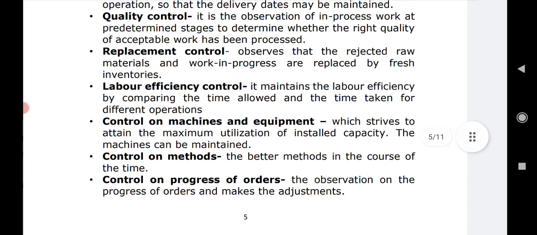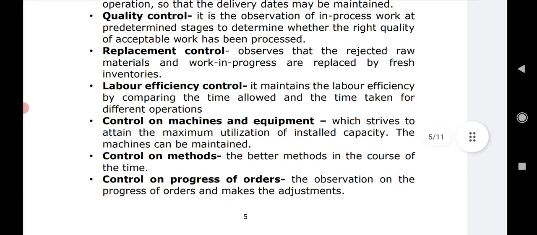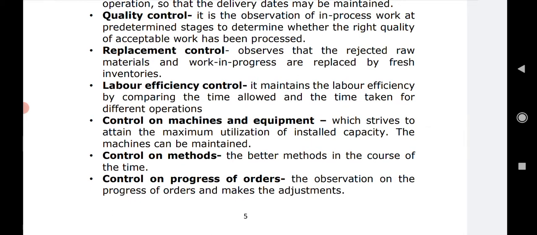So it is the observation of work in progress at predetermined stages, and to determine whether the right quality of acceptable work has been processed or not. Whatever quality was expected and whatever is being produced, is that the right quality of product which can be accepted well by the consumers, that is being checked under quality control.